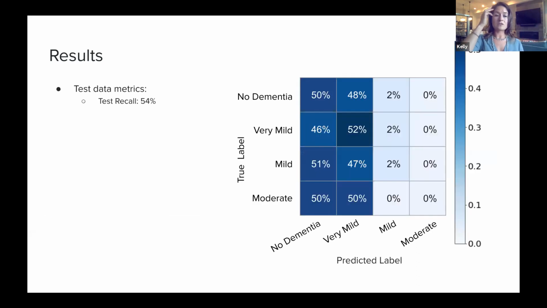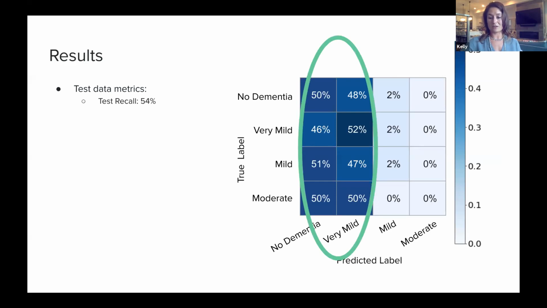So let's look at the results. I decided to focus on recall, and I had a score of 54%. Now, being that this is multi-class, I do want to make you aware that that's actually 2 times better than random chance. And looking at the confusion matrix, I wanted to see where my model was predicting. And as you can see, it was heavily predicting no dementia and very mild.